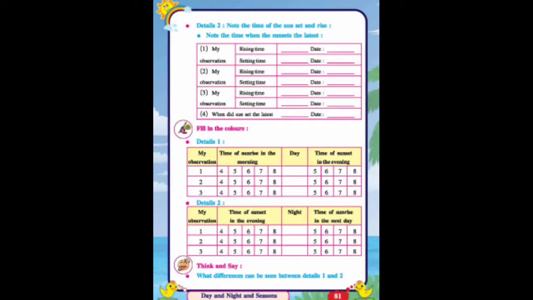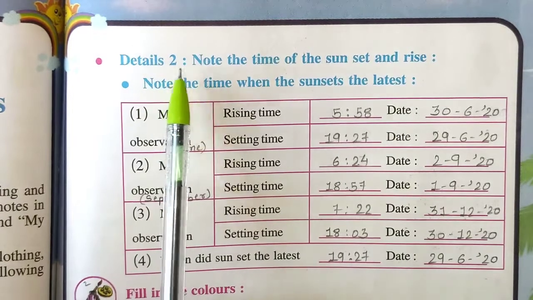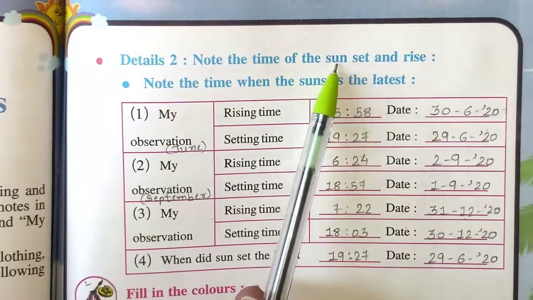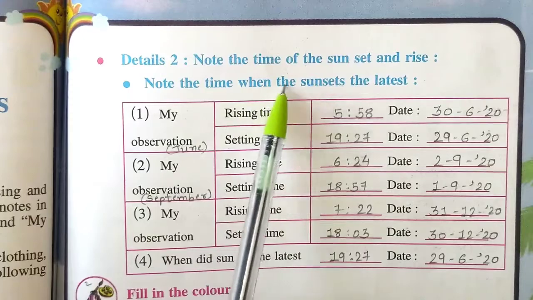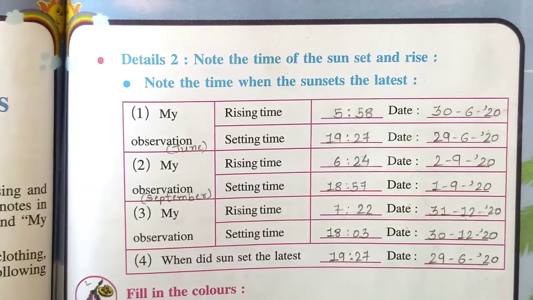Let's move to the next page. See page number 81. Details 2. Note the time of the sunrise and sunset. Note the time when the sun sets the latest.